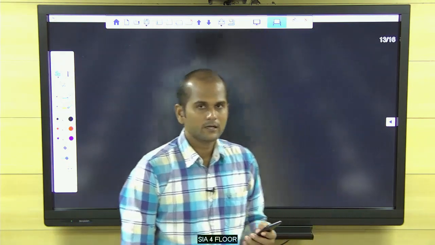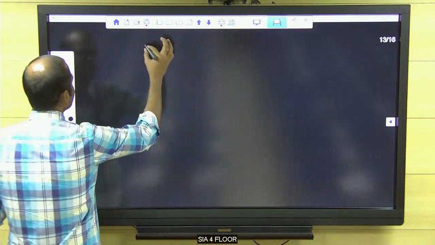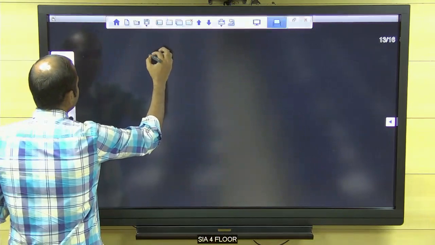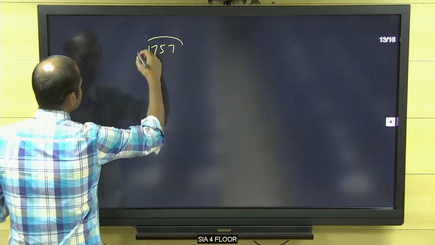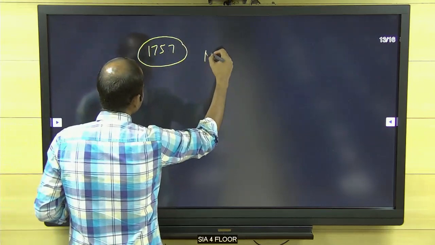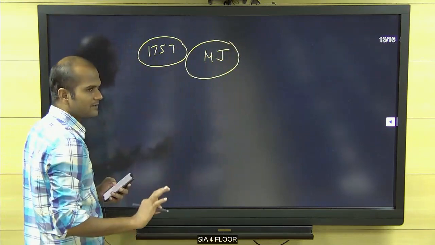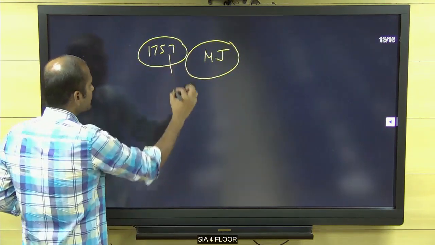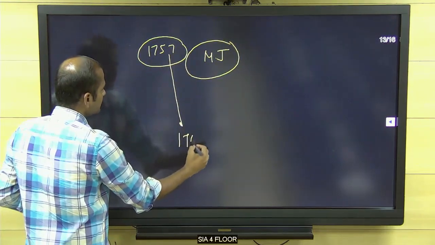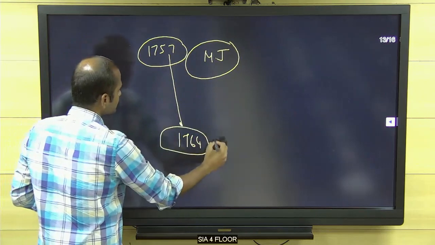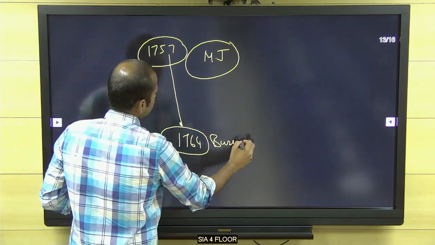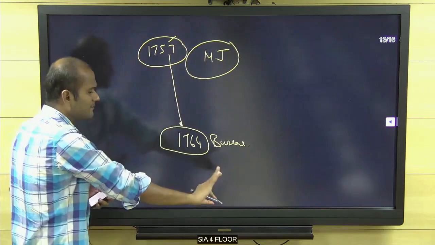So here, Battle of Plassey, listen. In the Battle of Plassey in 1757, Siraj was killed and who became the ruler? Mir Jafar. What did Mir Jafar do after the Battle of Plassey, how did the consequences of Plassey help the British at the Battle of Buxar? That's all. How Plassey helped Buxar. That's all.